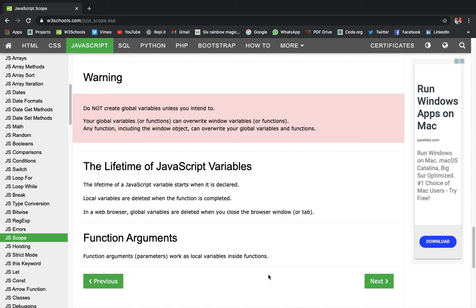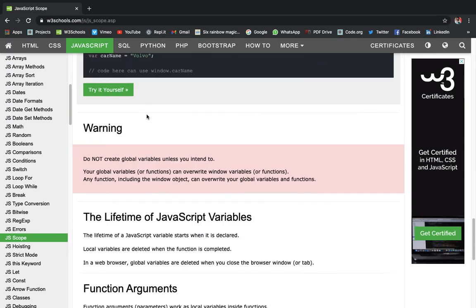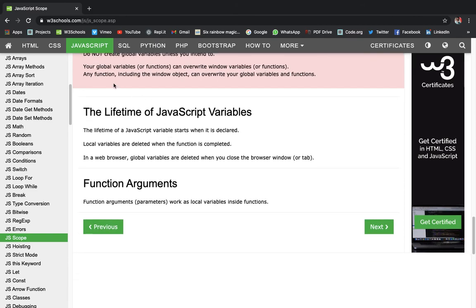So we are on function arguments. Function arguments work as local variables inside functions. If you pass something like carName over here, you can use carName inside the function, so they work like local variables.